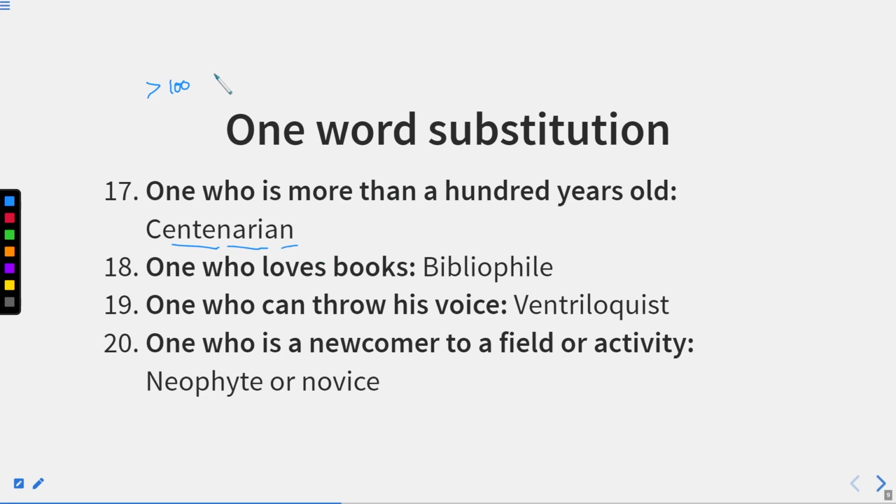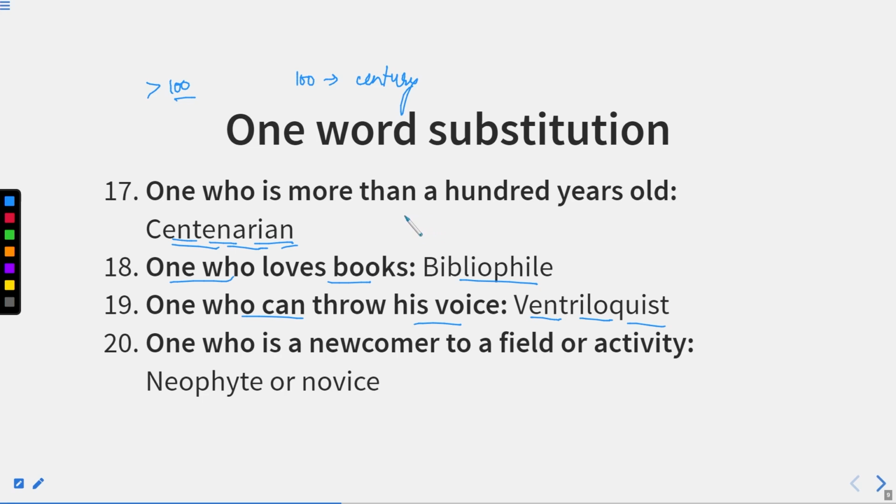Now, we know well that for 100 years, we call it century. And from this word only, we can get centenarian. One who loves books, this person is known as bibliophile. One who can throw his voice, this person is known as ventriloquist.